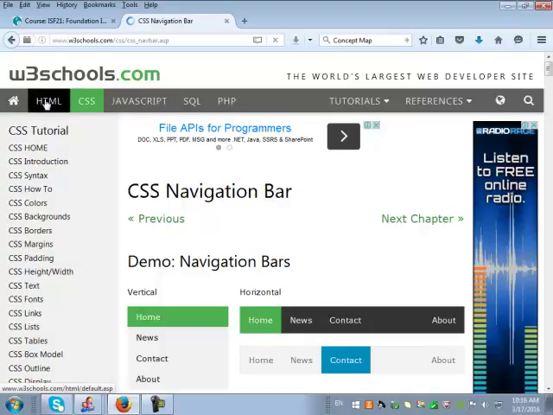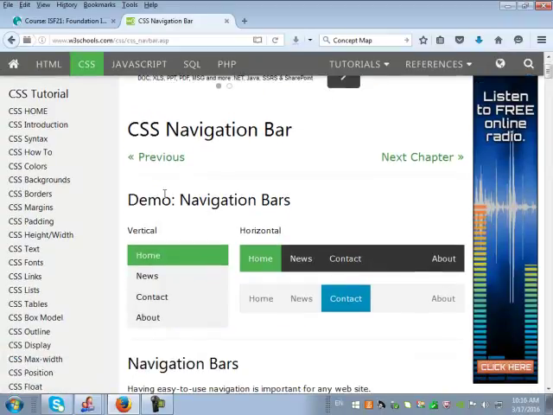So if I click on HTML, I'll be directed to the HTML page. This is currently on CSS, so you can see by the green background that it is on the CSS page. This is JavaScript, SQL. Basically you have the idea. Even if I click on HTML, I will still have the same navigation bar on top. This will remain consistent across different pages. So here are just demo navigation bars.